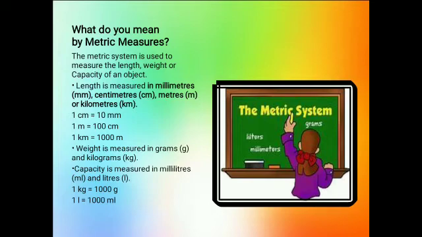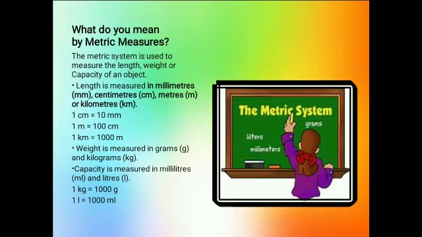Suppose you are going to buy tomatoes and the vendor is asking how much you want. Then your mother will say either 1 kilogram, or 1 kg, or 500 grams, means half kg. So these things are included in weight.